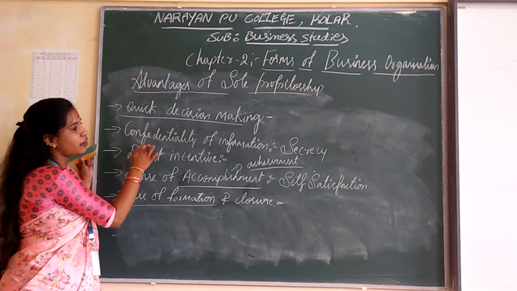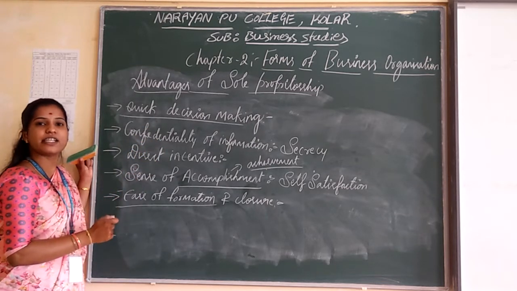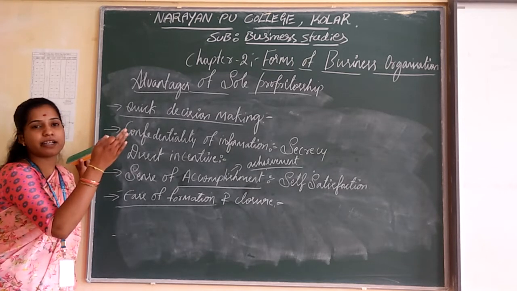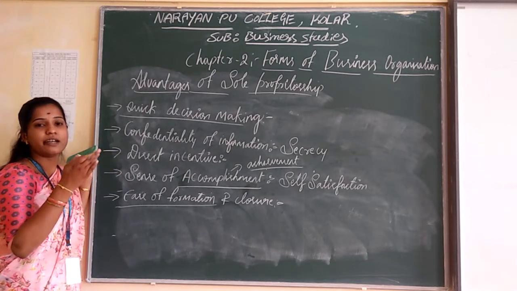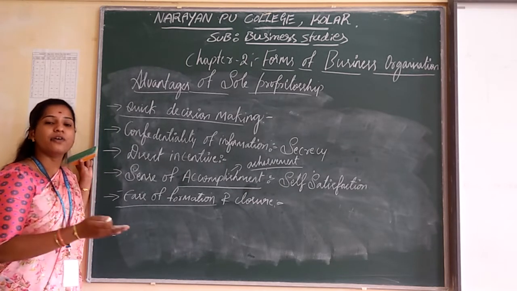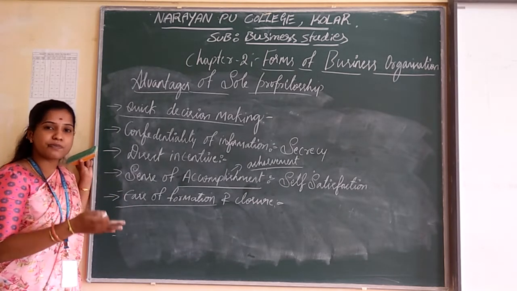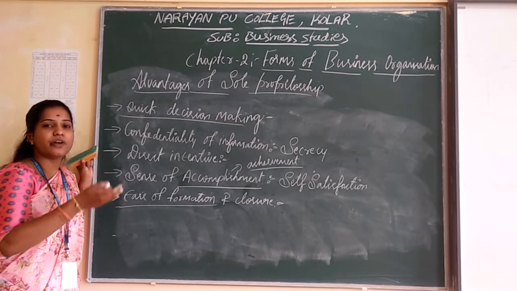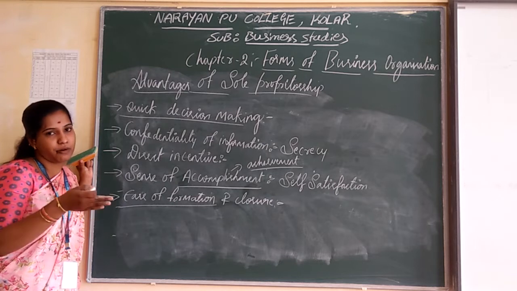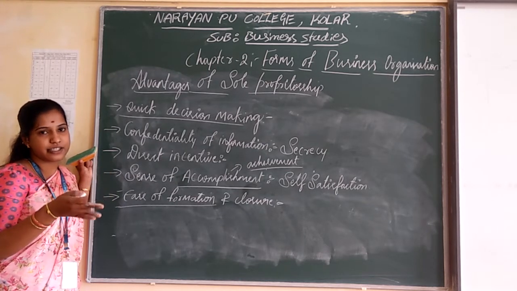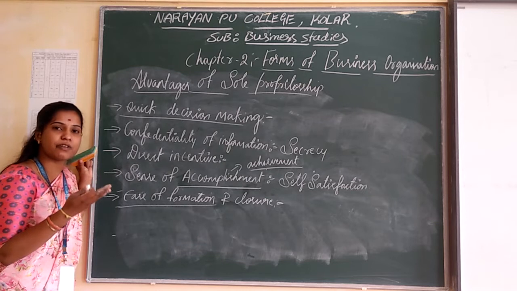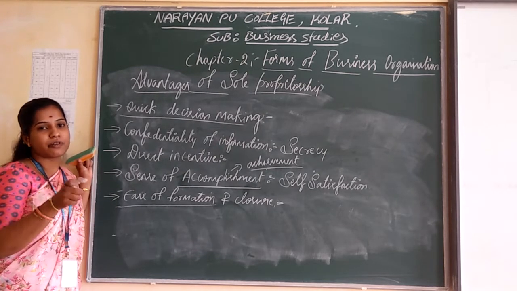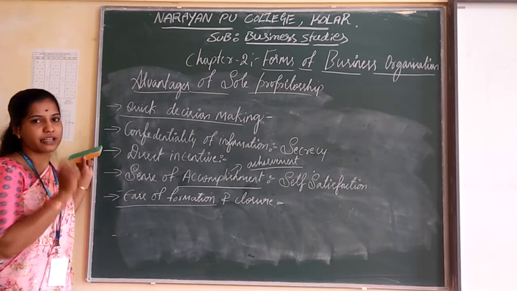And the next one is confidentiality of information. The confidentiality of information means, in sole proprietorship, the sole proprietor is the only person who is responsible for his business organization, and he is going to maintain secrecy about his business organization. He won't share any secrets about it. He can maintain secrecy about his business information.